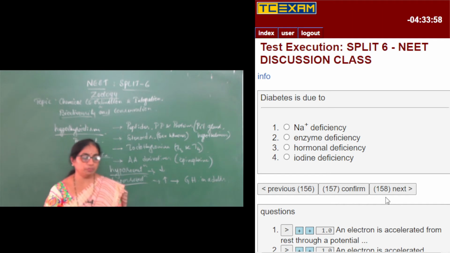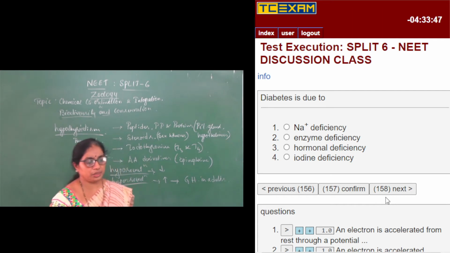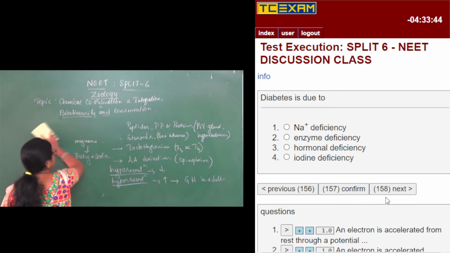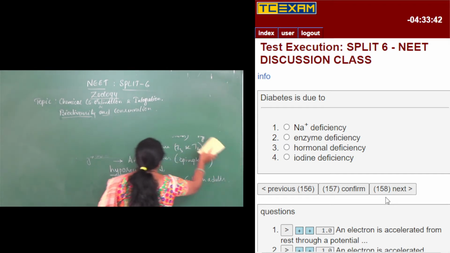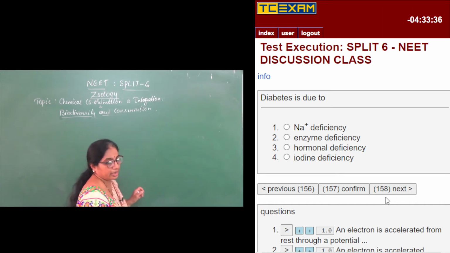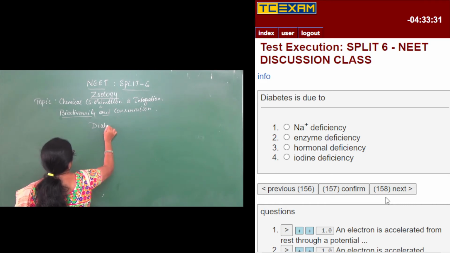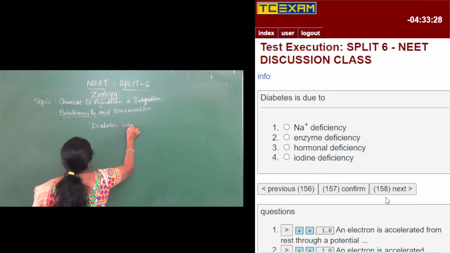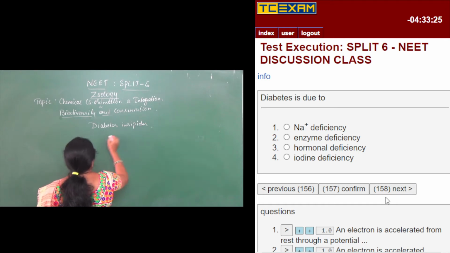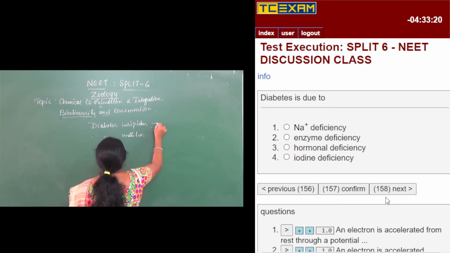Diabetes is due to sodium deficiency, enzyme deficiency, hormonal deficiency, iodine deficiency, or the given various options. So we have two types of diabetes. One is called diabetes insipidus and the other is called diabetes mellitus. So both of them are due to hormonal deficiencies.